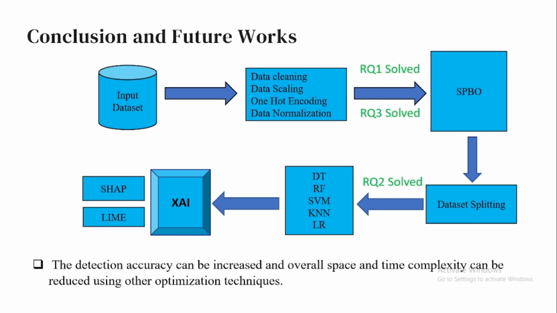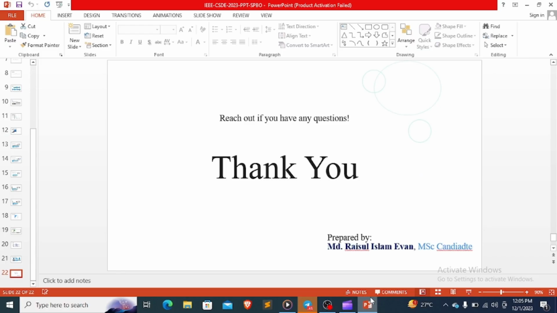And after all this, we used explainable AI. From the overall research we can say that the detection accuracy can be increased, but the space complexity and time complexity of our proposed method are more than others. So we think that the overall space and time complexity can be reduced using other optimization techniques.